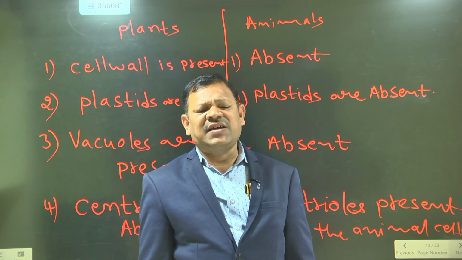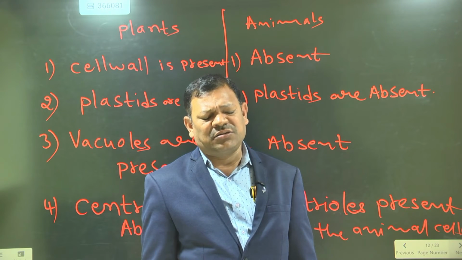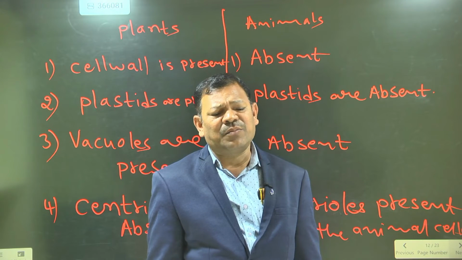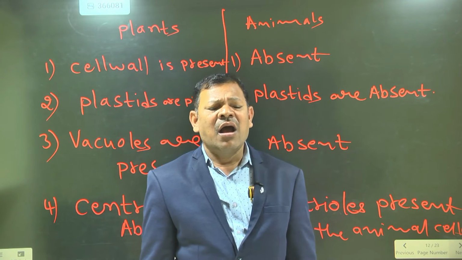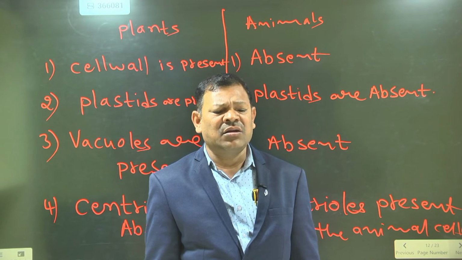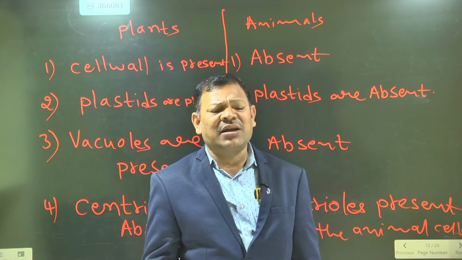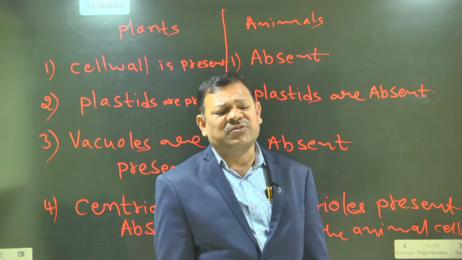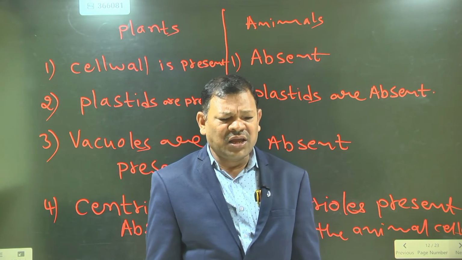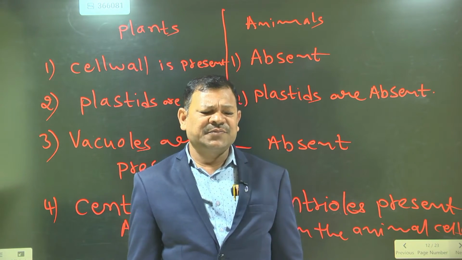One more point I can add here. All the plants are examples of autotrophic nutrition. They can prepare their own food. All the animals depend directly or indirectly upon the plants, so they show heterotrophic nutrition. Are you okay? Is this point correct?